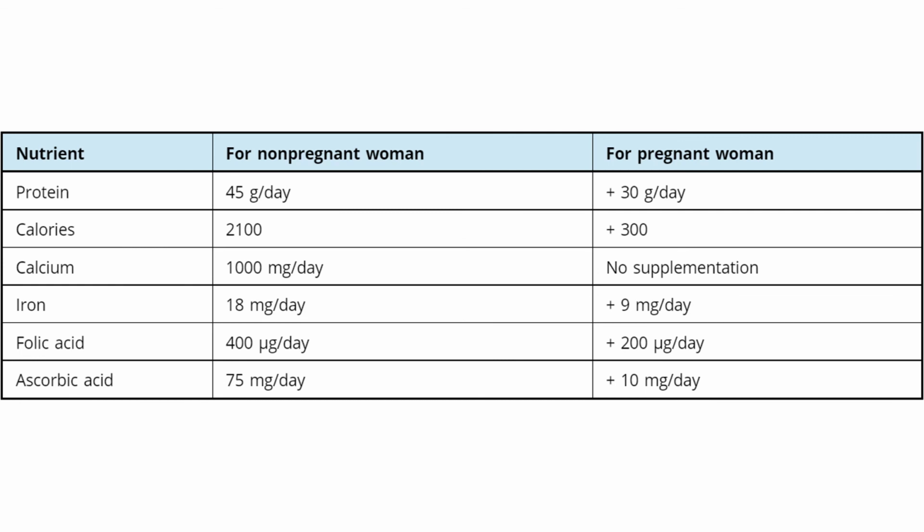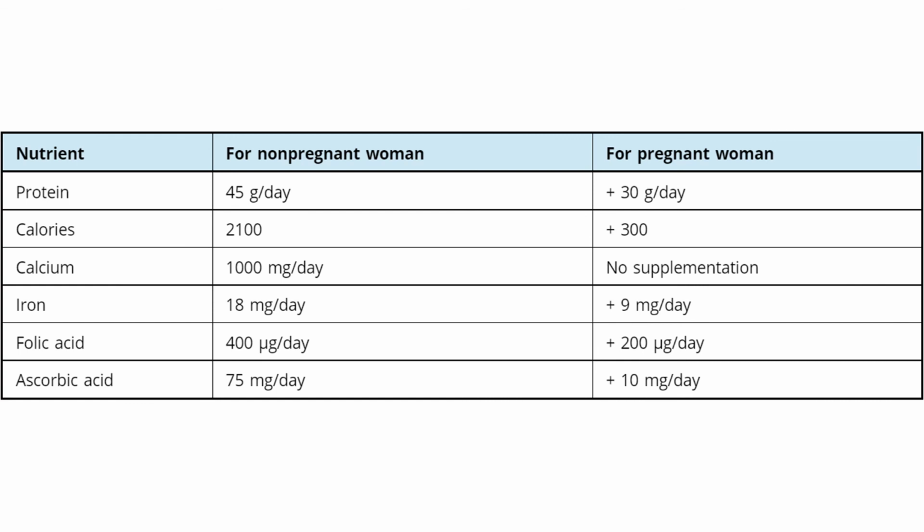This plus shows the increased requirement over and above that of non-pregnant women. If the protein requirement for non-pregnant women is about 45 grams per day, then the pregnant lady will need 45 plus 30 grams per day of protein. The calorie requirement is about 300 over and above the non-pregnant state.